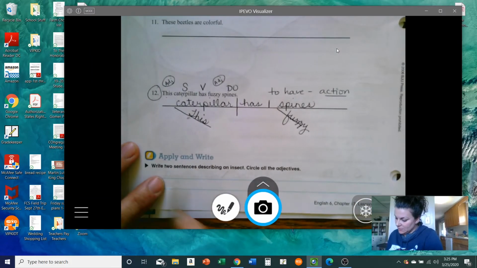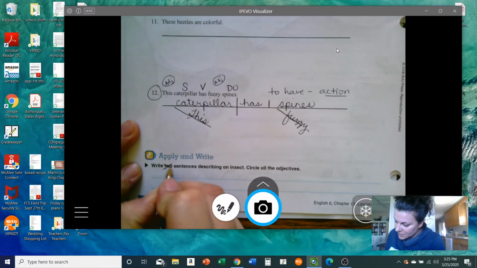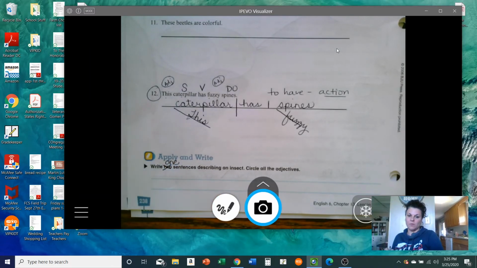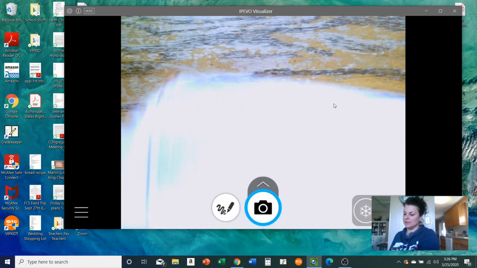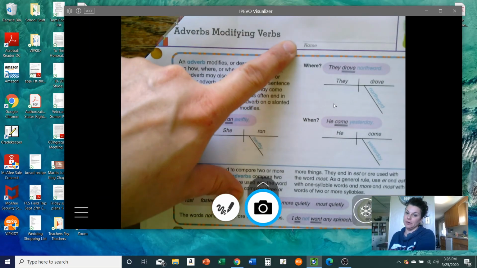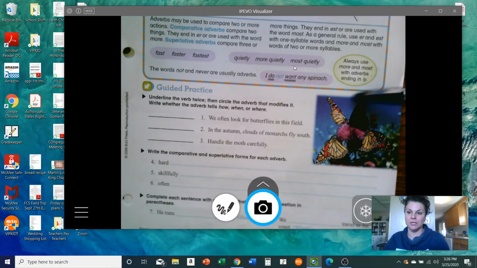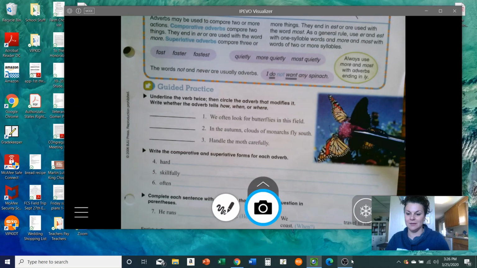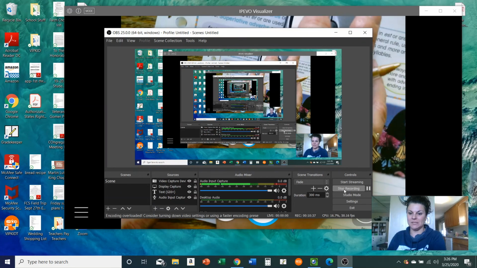On the apply, write 2 sentences describing an insect and circle the adjectives. I just want you to write one. Write 1 sentence. Okay? So we're all done with that lesson for today. And next time we will work on adverbs modifying verbs. So it gets a little bit trickier next time, but you will be just fine. Okay? See you later. If I can find the stop button. There it is. Bye.